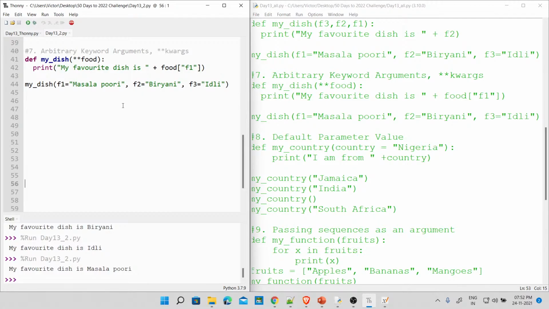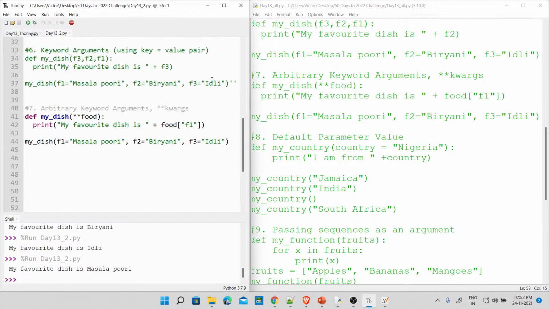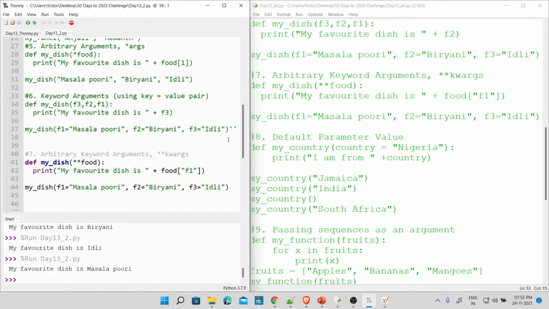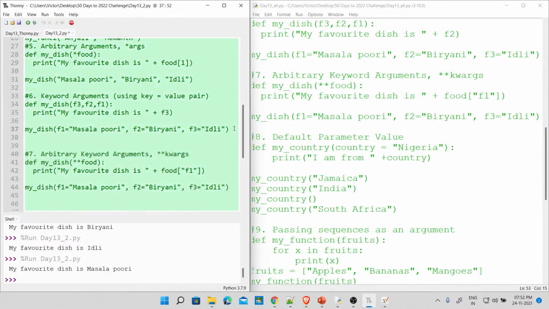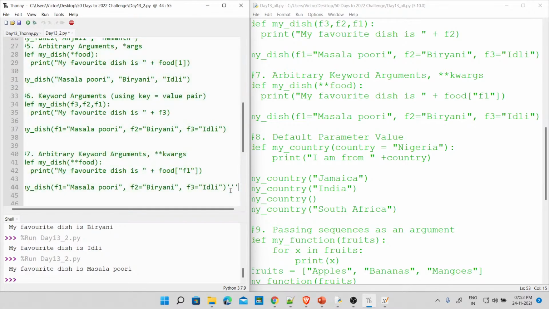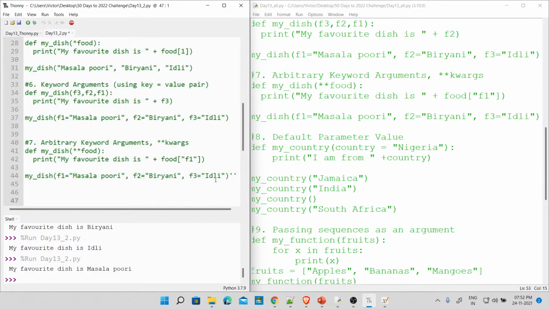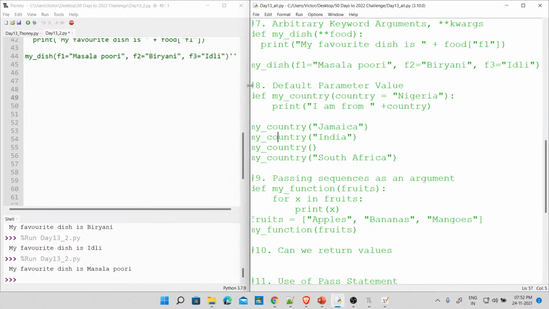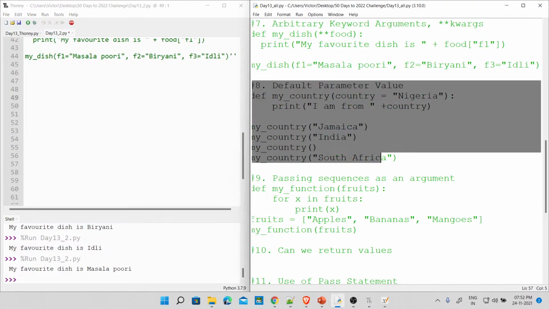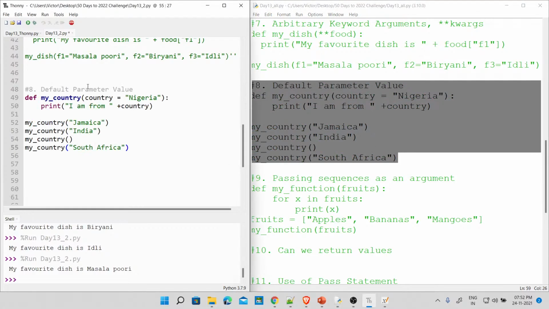Very simple. I want to say I am from Nigeria. Okay? Nigeria. Now, I have to call this by passing arguments. So if I don't pass arguments, it's going to take the default one. So let's show an example now. Fine. So I'm going to show this now. You know the use of default keyword, right? If all the other conditions fails, I have to use only the default value. Okay? So take this. Now I'll paste it here so that you understand what I'm trying to explain.